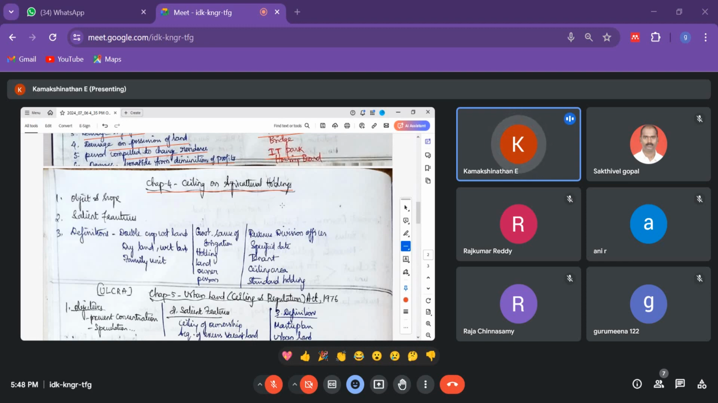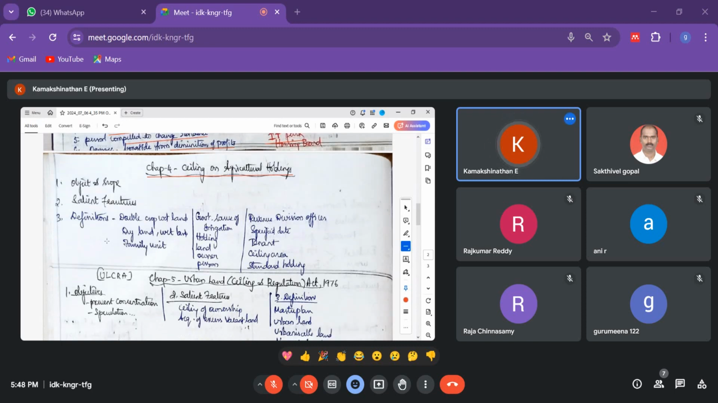Okay, what is the ceiling limit? It is 10 to 54 acres, depending upon the class and category of land. Right. So the features: before that, I will tell you about double crop wetland.